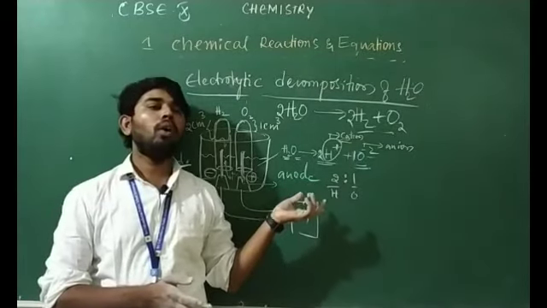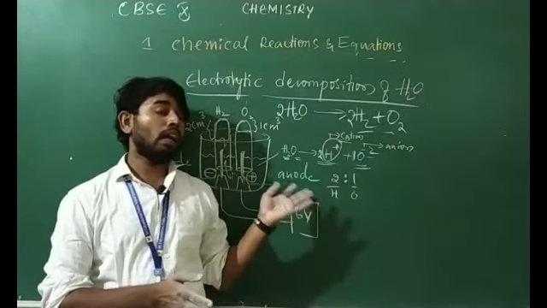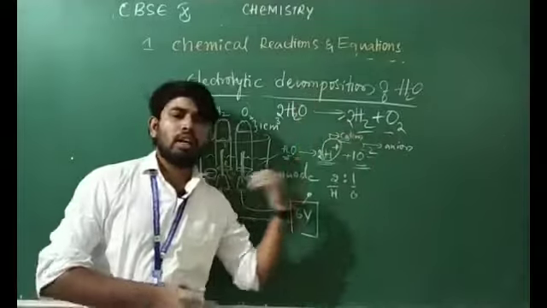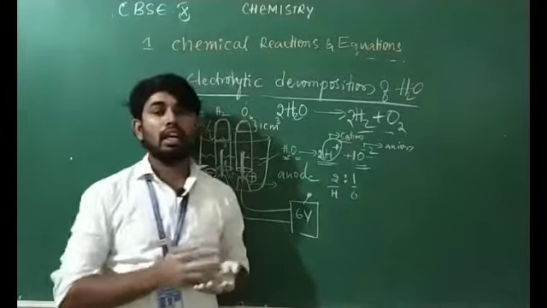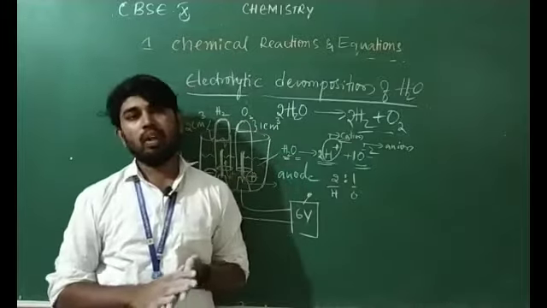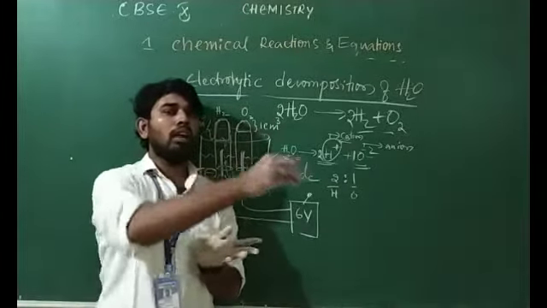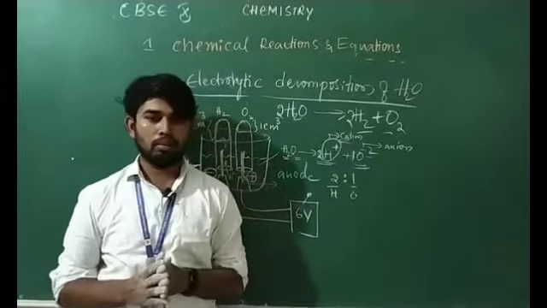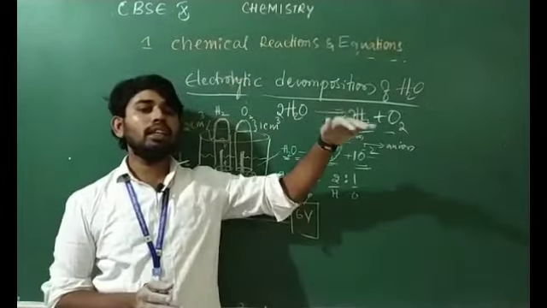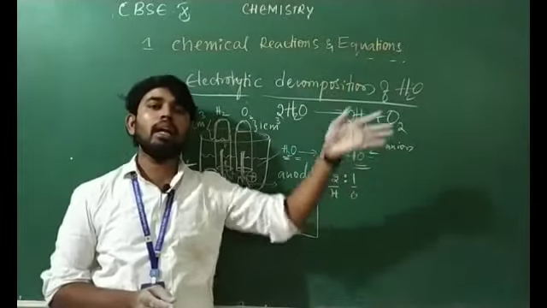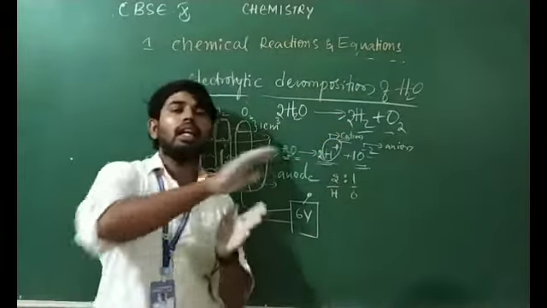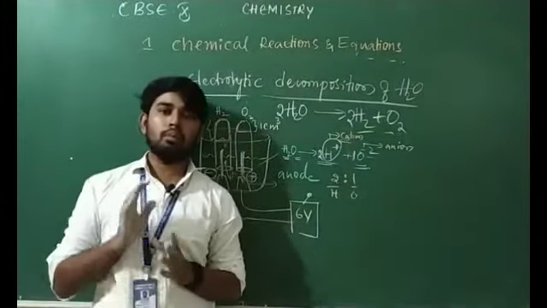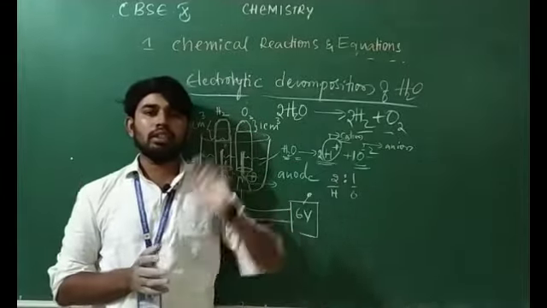I hope you got clarity. All the combination reactions give energy outside. They are liberating energy outside. When we add quicklime to the water, the container becomes hot. It means the temperature is increasing, which means they are liberating heat energy outside. If energy is liberated outside, then they are said to be exothermic. Generally, all the combination reactions are exothermic.